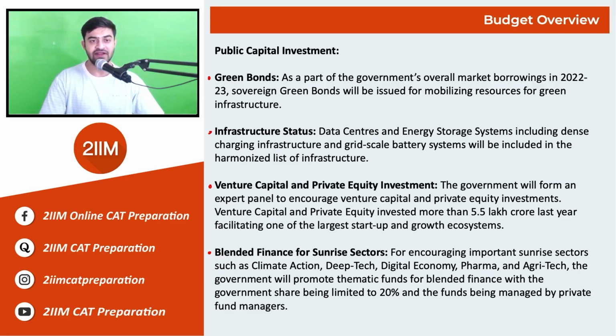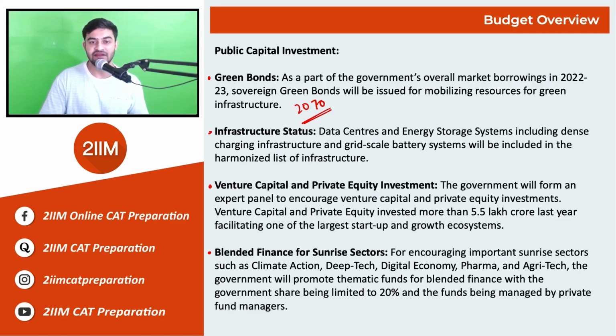So for this, the government is mobilizing money onto green bonds, where people can pool in their money, and this money will be used in mobilizing resources for green infrastructure. Infrastructure status is given to data centers and energy storage systems.